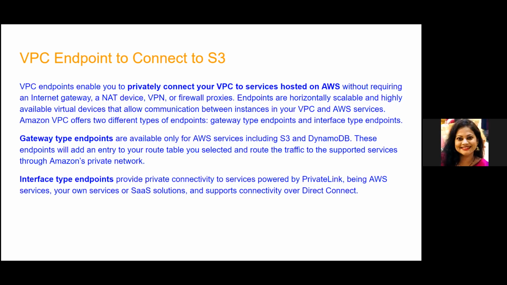Okay, so I'll just repeat the line. VPC endpoint enables you to connect privately. So whatever session we are doing, VPC pairing in the same region, across different regions. In fact, NAT gateway, remember, was for connecting your private instances to the internet.